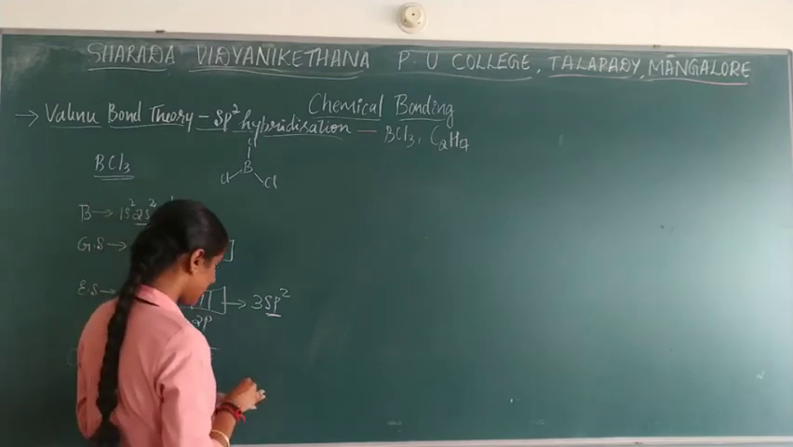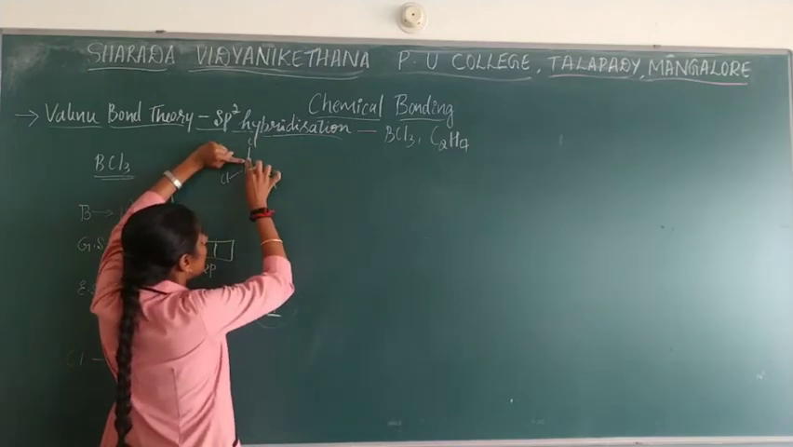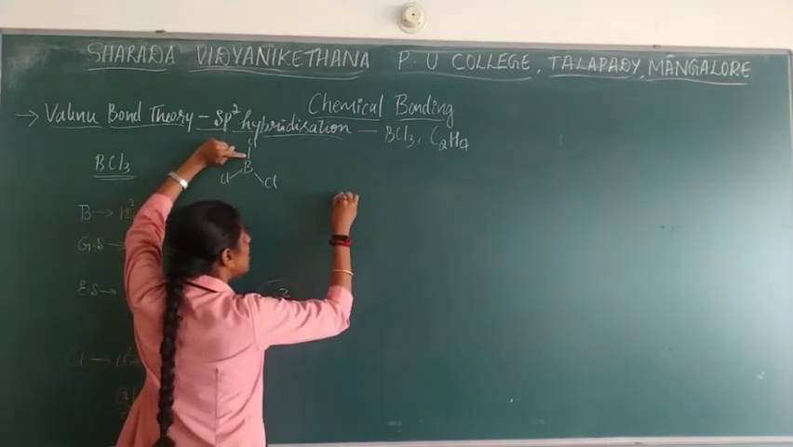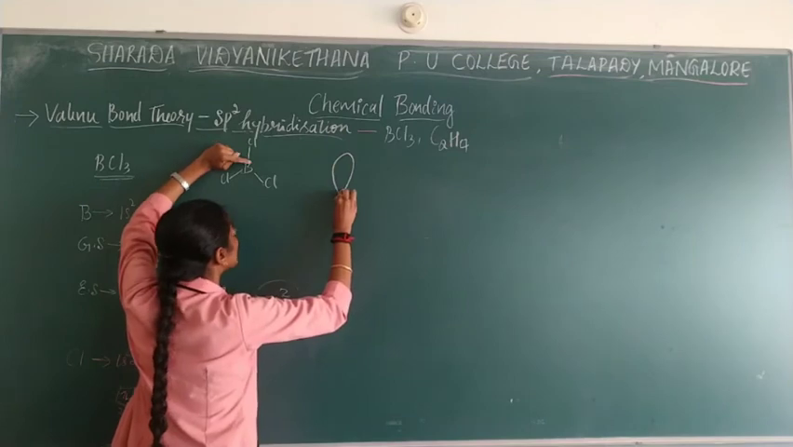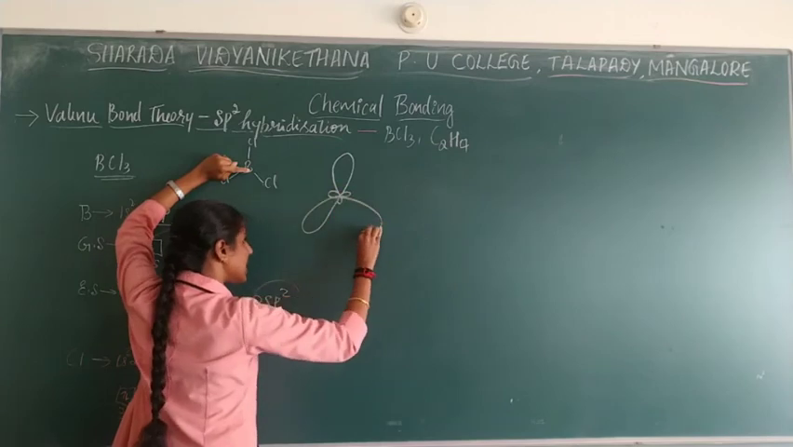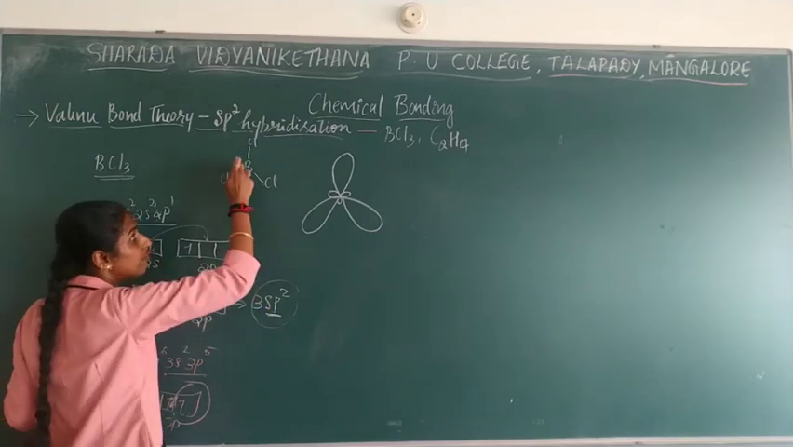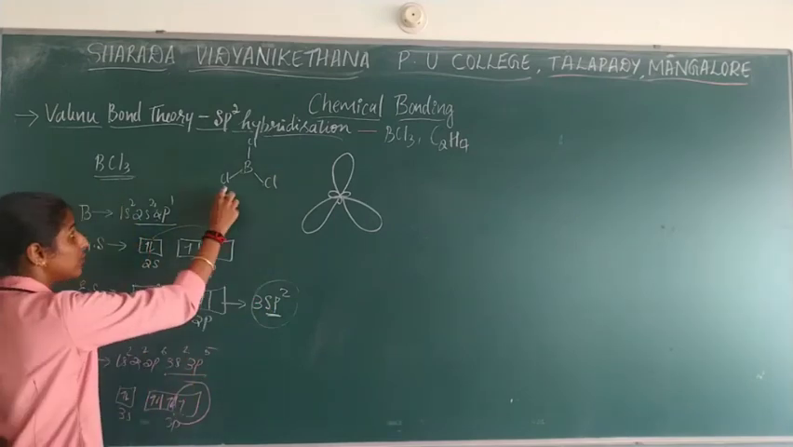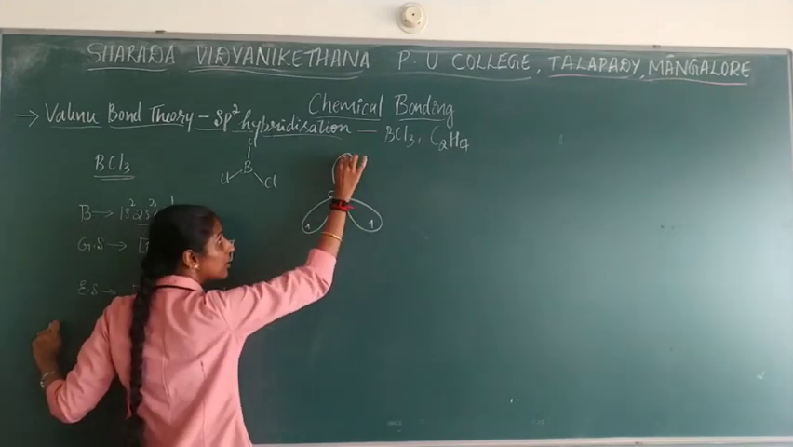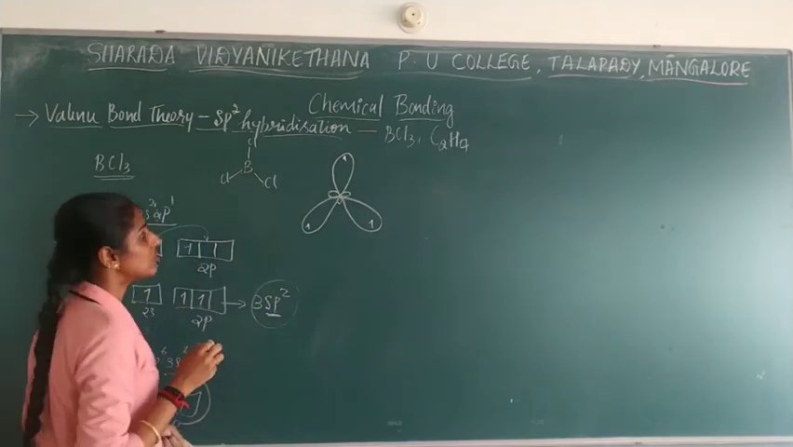So when you are writing the structure of this, how are you going to write? 3 sp2. See, 1 sp2, 2 sp2 and 3 sp2. In the same way you need to draw the structure. 1 sp2, this goes with 2 sp2, and this goes with 3 sp2. So we have drawn the sp2 hybridization for boron. Now we need to draw for Cl. All these are having 1 unpaired electron. It should be paired with the chlorine, right? Because Cl also has only 1 electron. So it will get paired.